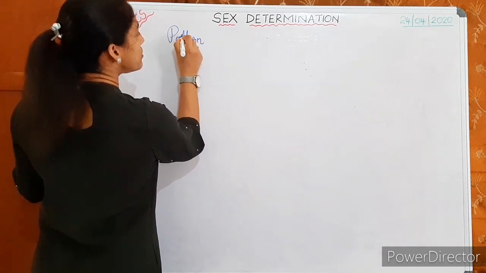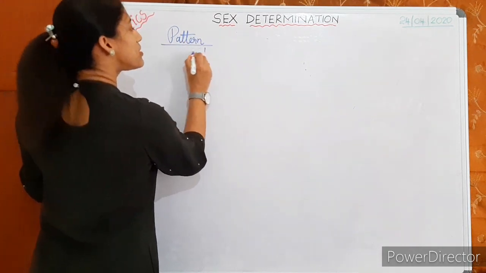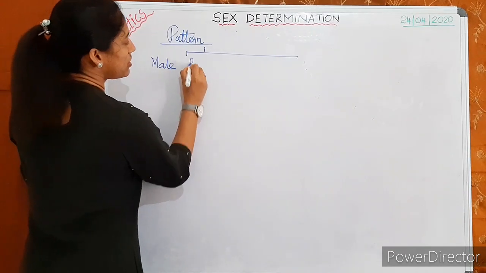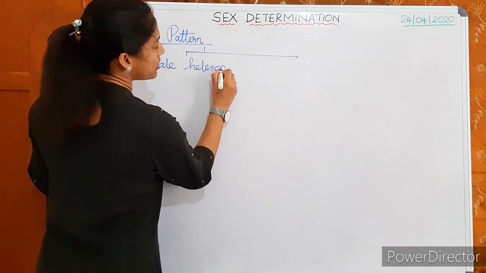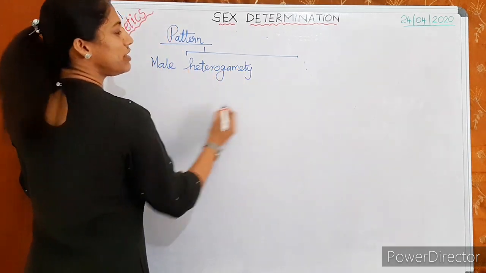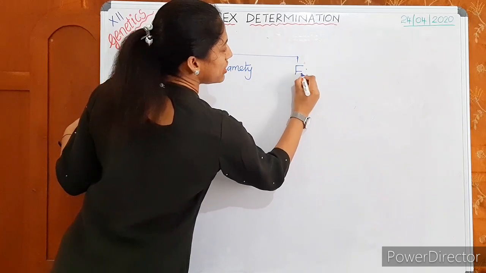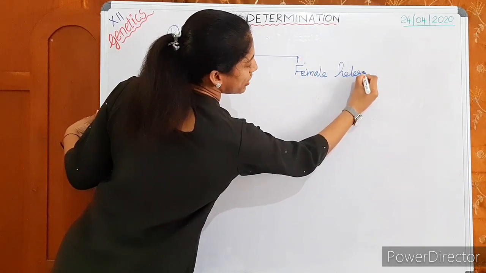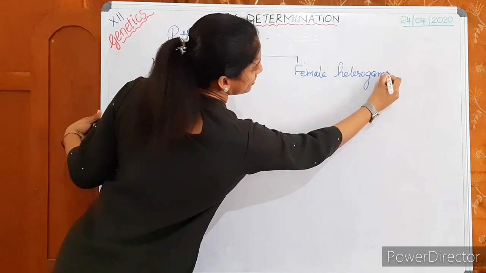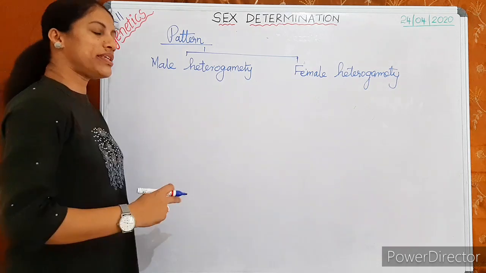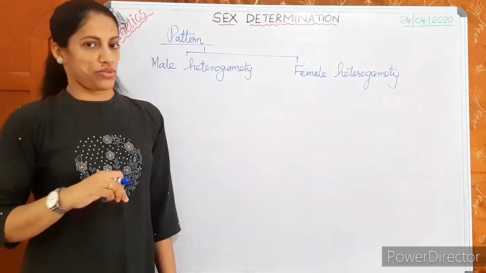You can study the pattern of sex determination under two headings. The first type is male heterogamety, and the second pattern is female heterogamety.